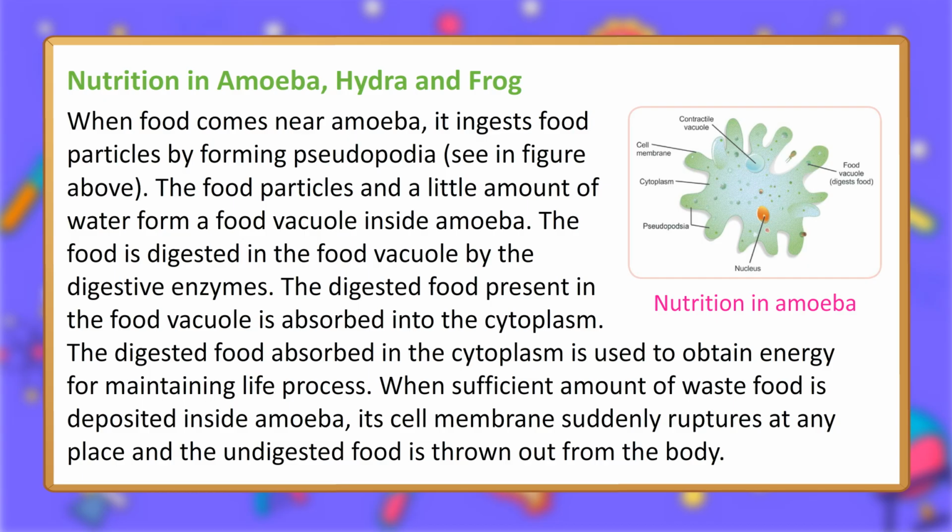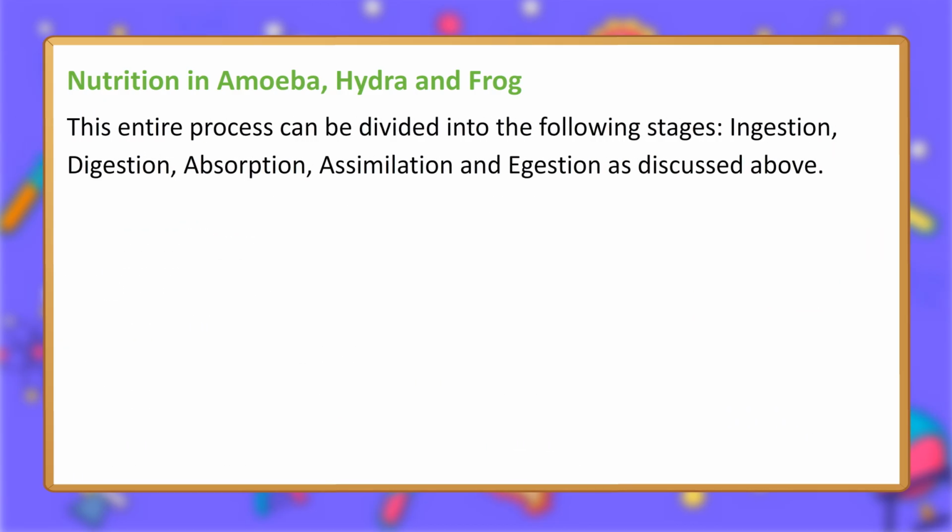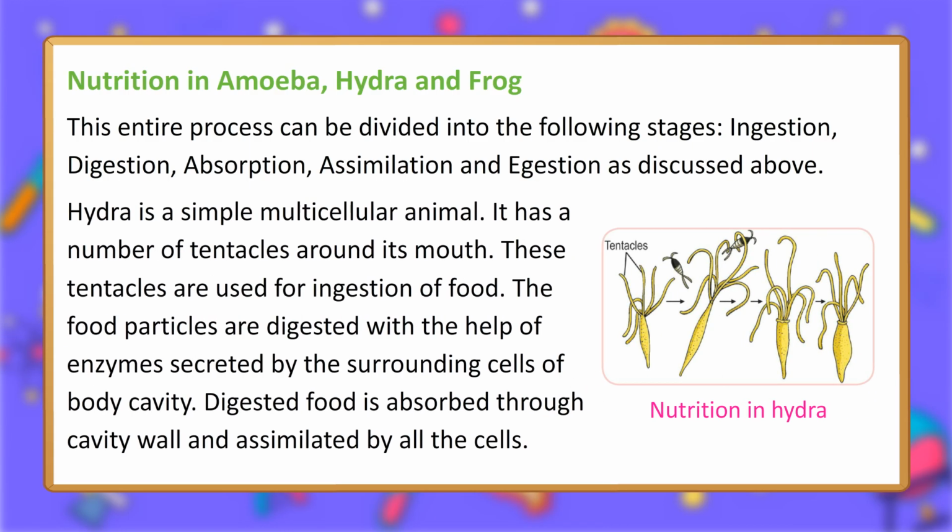When a sufficient amount of waste food is deposited inside amoeba, its cell membrane suddenly ruptures at any place and the undigested food is thrown out from the body. Nutrition in amoeba. This entire process can be divided into the following stages: ingestion, digestion, absorption, assimilation and egestion as discussed above.